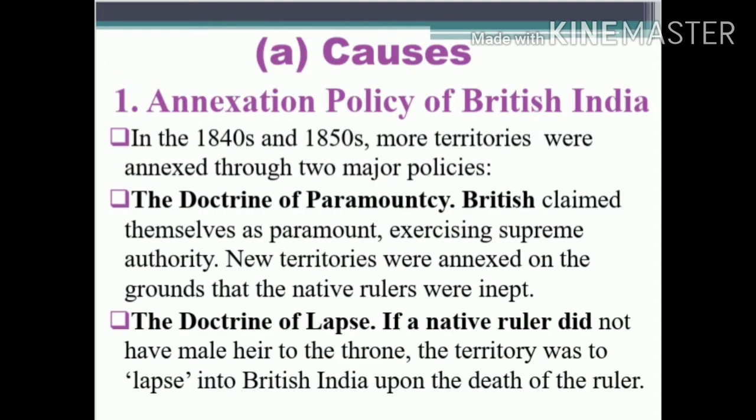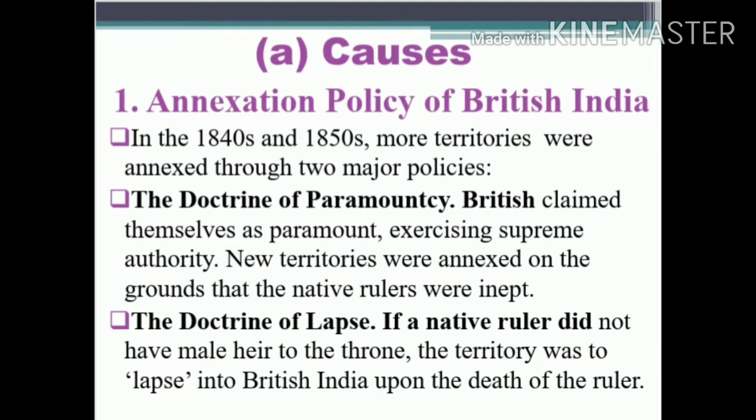Now we'll see what the causes are. First one, the annexation policy of British India. In the 1840s and 50s, more territories were annexed through two major policies made by the British. The first one is the doctrine of paramountcy. Here doctrine means principle, paramountcy means high authority.